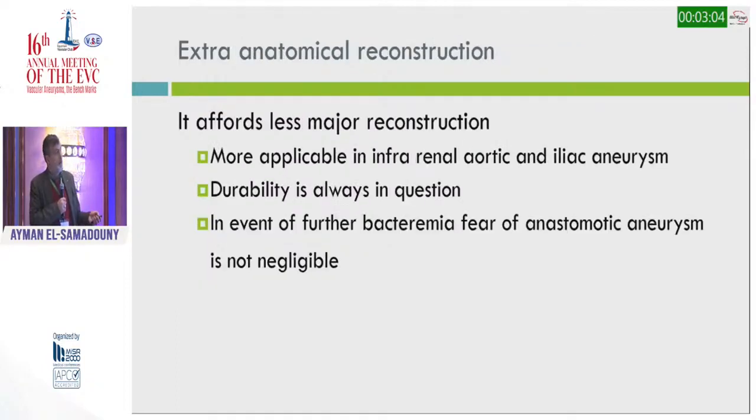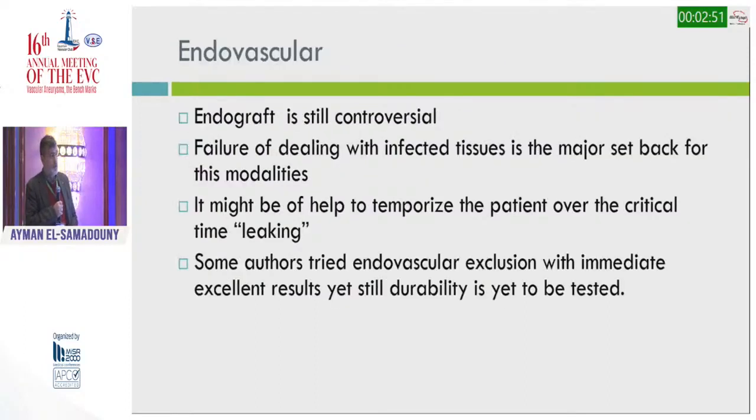The extra-anatomical reconstruction offers less major reconstruction, and is more applicable in infrarenal aorta and iliac aneurysms. Durability is always in question, and in the event of further bacteremia, the fear of anastomotic aneurysm is not negligible. For the endovascular approach, till the moment, the endograft is still controversial. The failure of dealing with the infected tissues is a major setback for this modality. However, it might help you temporize the patient over a critical period of time, like when presenting with a leak. Some authors tried endovascular exclusion with immediate excellent results, yet durability is to be tested.